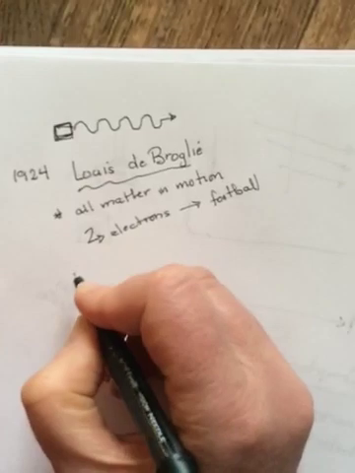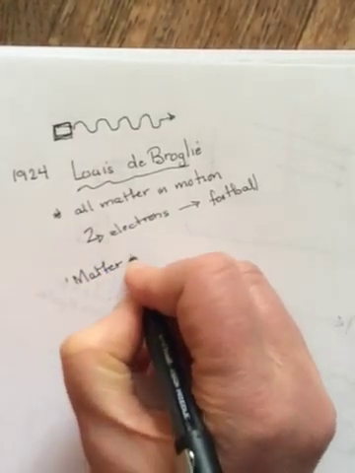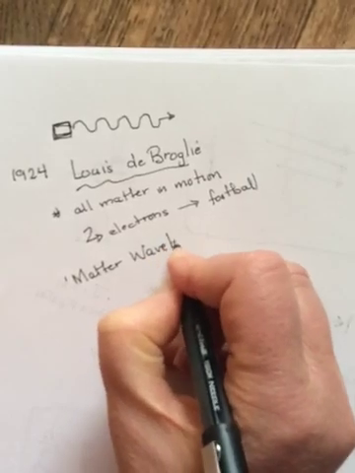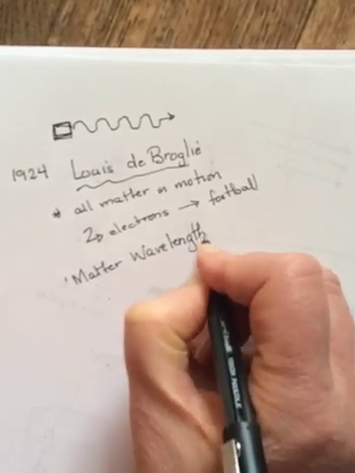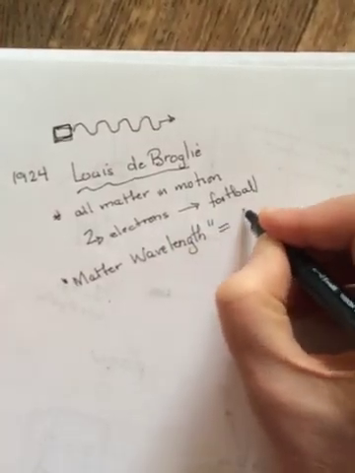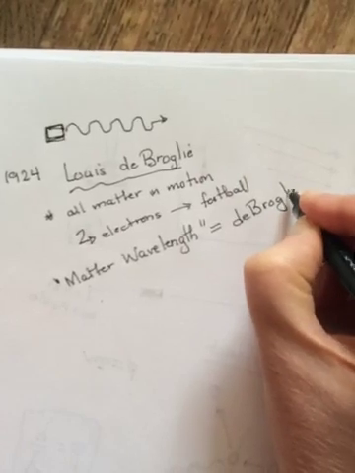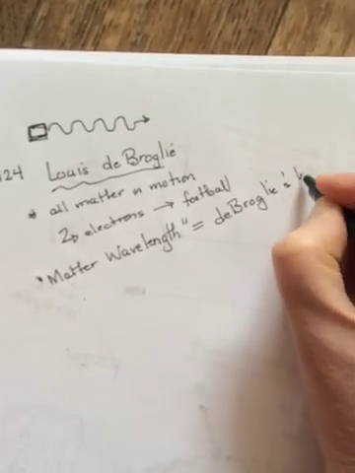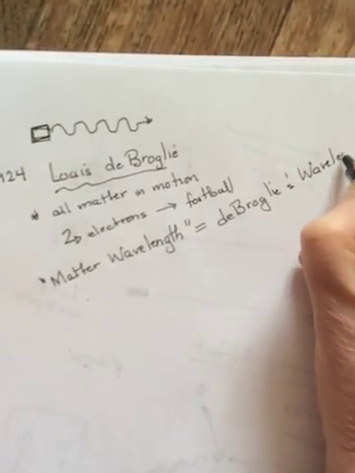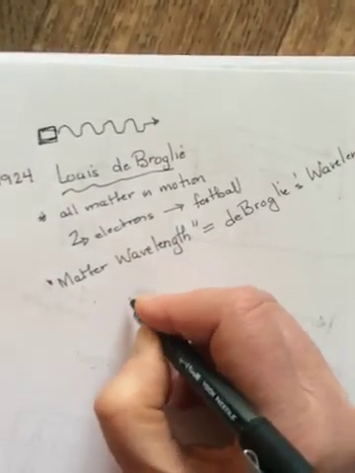So he set about to find what's known as the matter wavelength. It's often referred to as the matter wavelength or as de Broglie's wavelength, because it's named after him. De Broglie's wavelength is the other name for it. And what he does to find it is really quite simple.